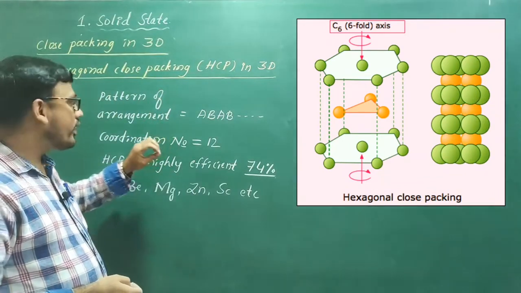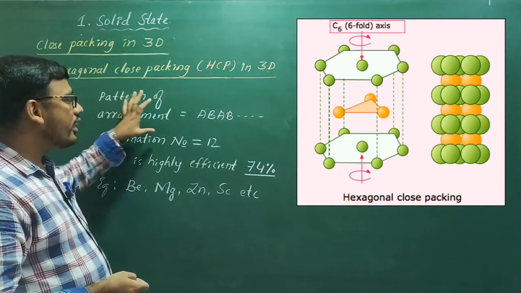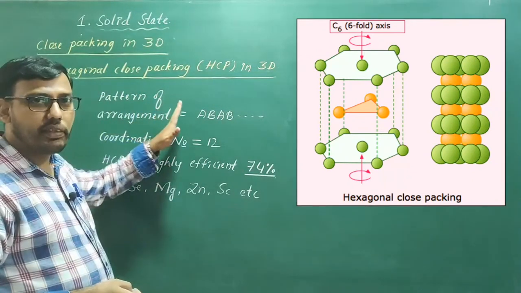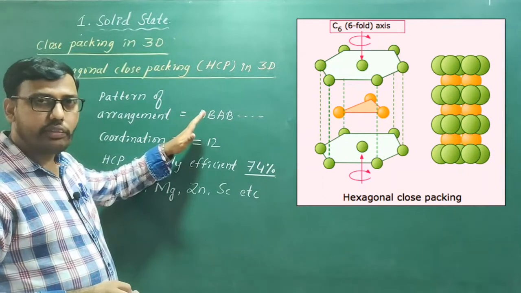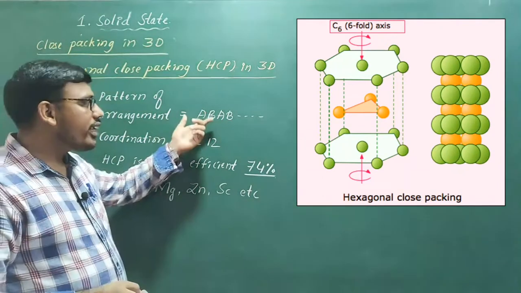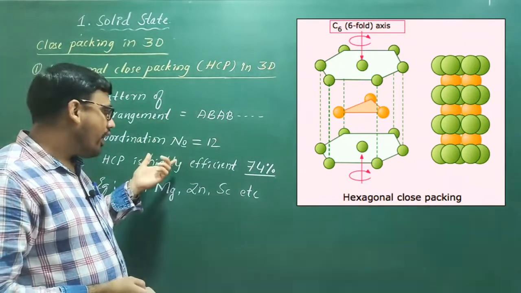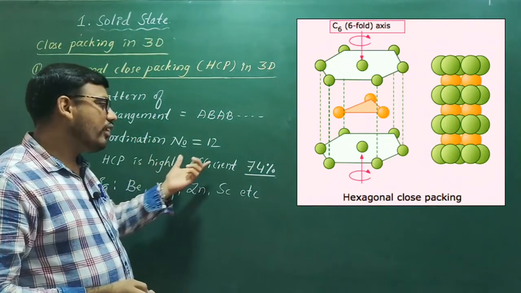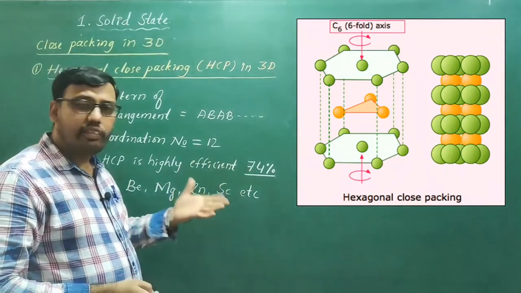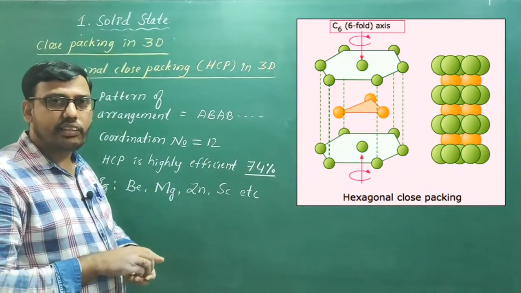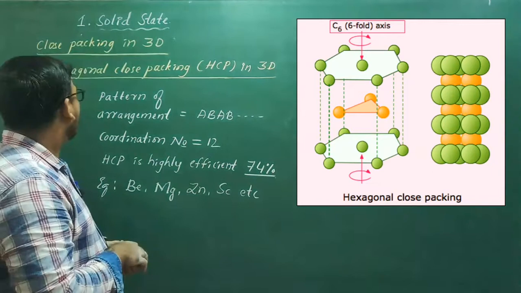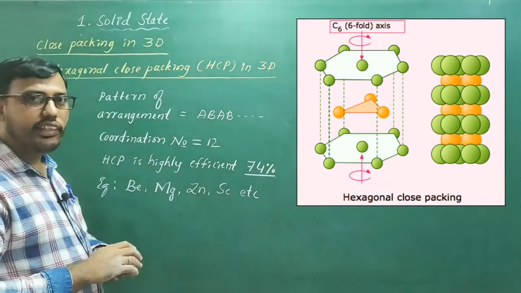The most important thing is what type of arrangement of particles is present in HCP in 3 dimensions. If the question arises, you are supposed to write AB type of arrangement. Its coordination number is 12 and the packing efficiency of this type of arrangement is 74%. So these are some important things regarding hexagonal close packing in 3 dimensions.